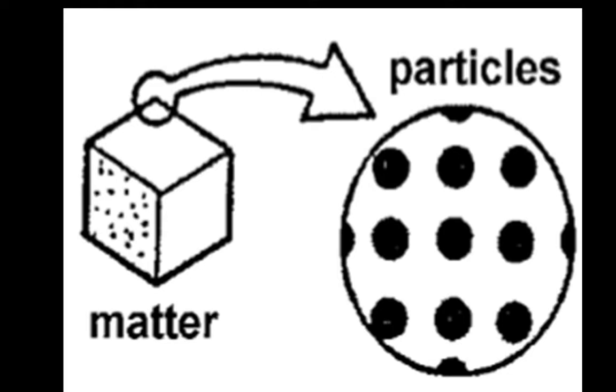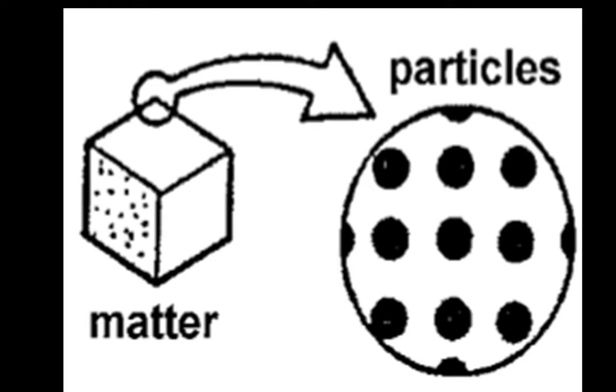So you can observe that whole chalk is made of tiny particles. So chalk is matter. We can see that chalk with our eyes, we can feel the presence of chalk. The chalk has a particular mass, some weight. So that chalk is matter, made of small tiny particles.